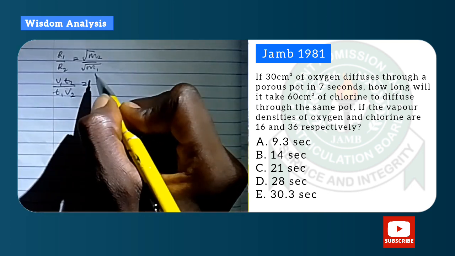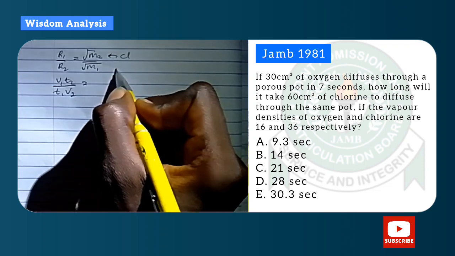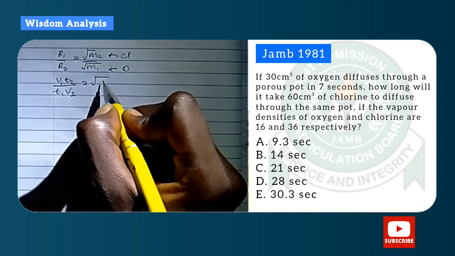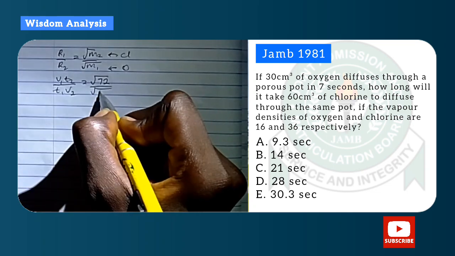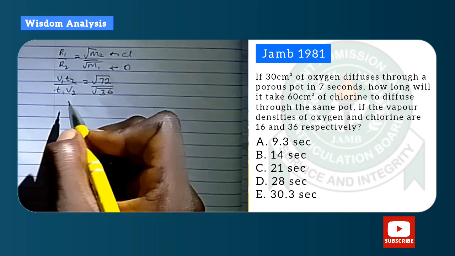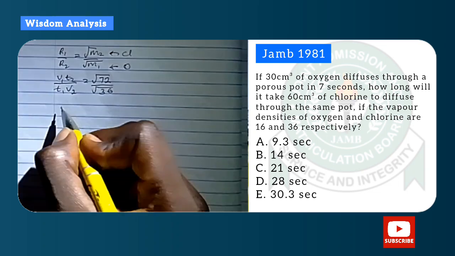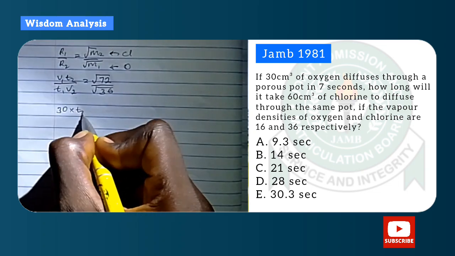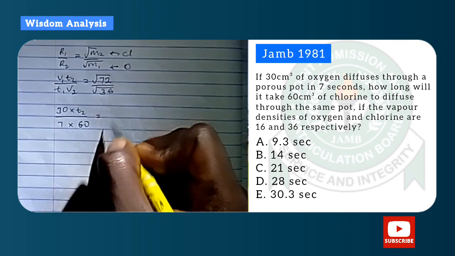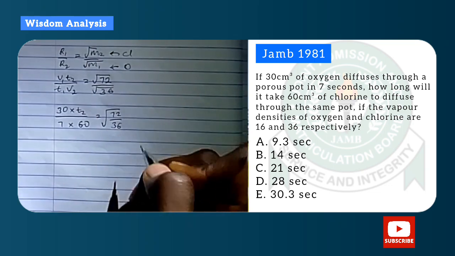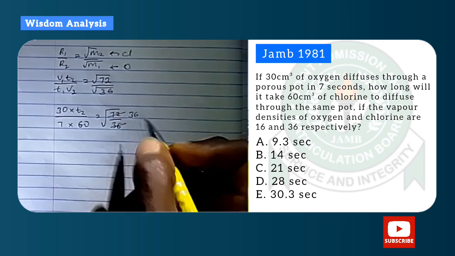Okay, so it can also be simplified to V1 T2 all over T1 V2. Okay, so that is your simplification. So now you can see that, oh sorry, oxygen is 32 there, not 36. That was a mistake. So V1 is 30, that's for oxygen. T1 is 7 seconds. V2 is 60, that is for chlorine.